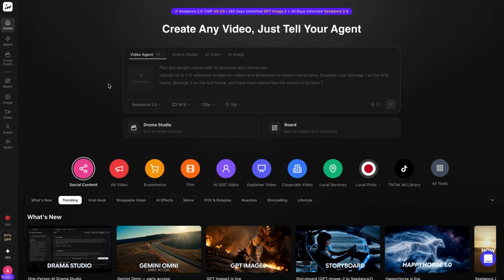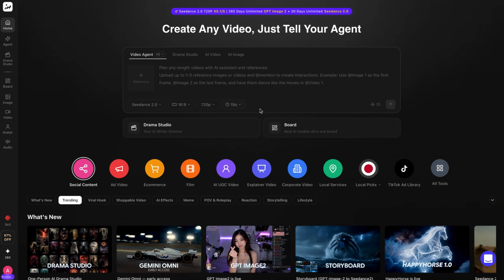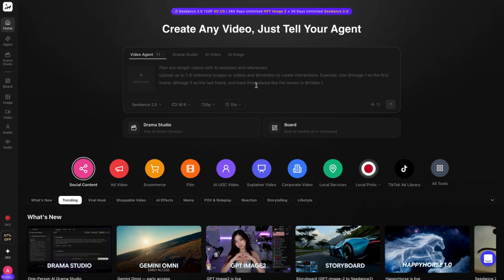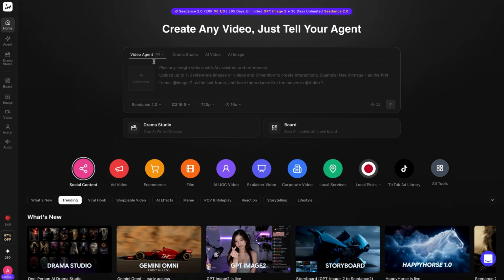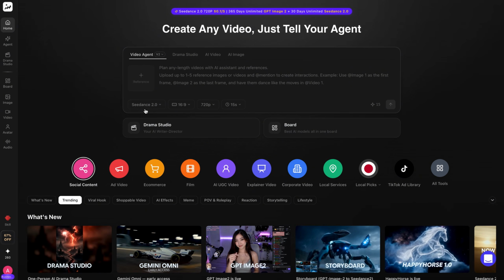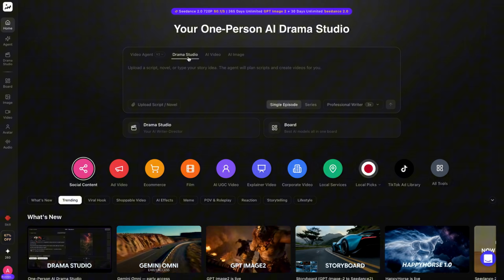Meet Topview AI, your all-in-one AI platform where you can access multiple powerful AI tools in a single place. With it, you can create, generate, and manage a wide range of AI content without switching between different tools. It makes the whole process faster, easier, and more efficient, all in one platform.